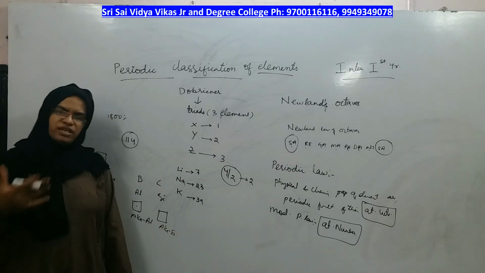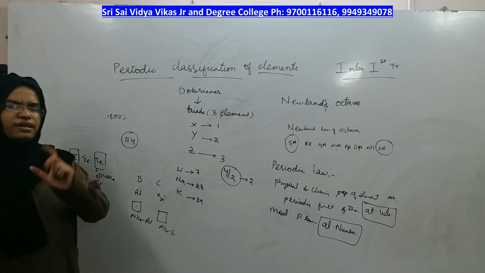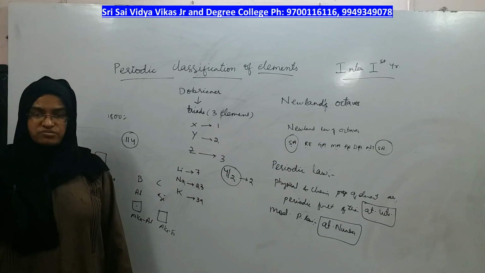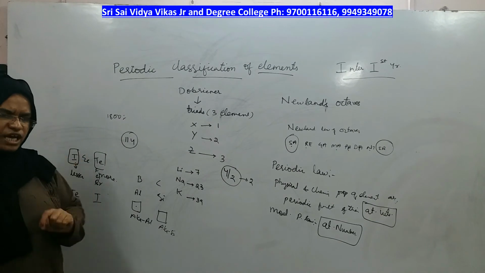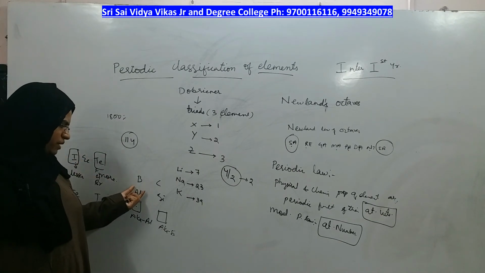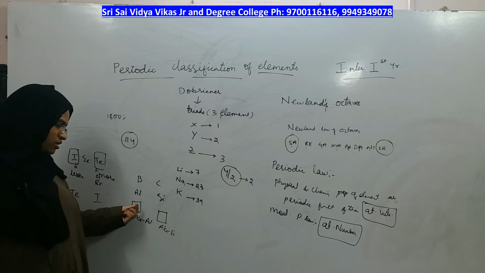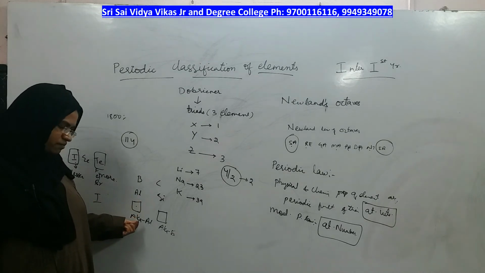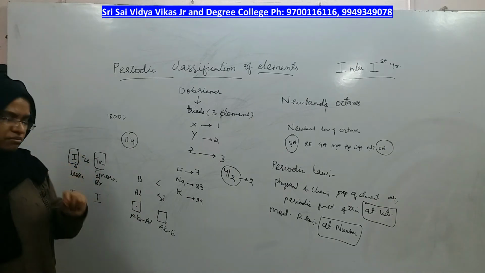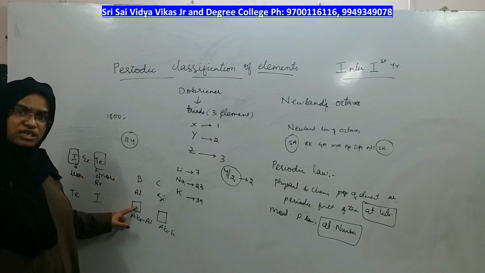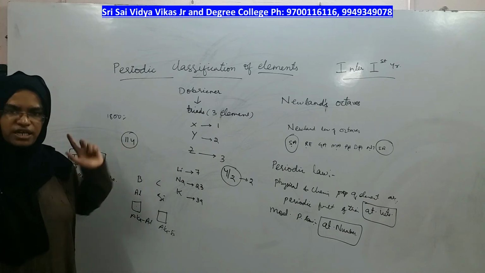Later, after many years, they discovered an element called gallium, which has the same properties as boron and aluminium, and therefore they placed gallium into that empty box which Mendeleev kept, right? And whatever value of atomic number Mendeleev told, it has exactly that value only.